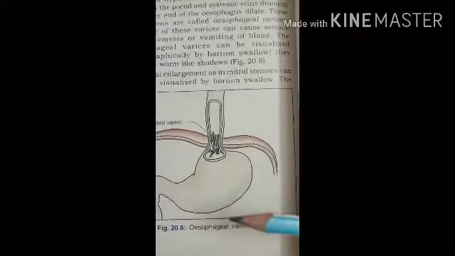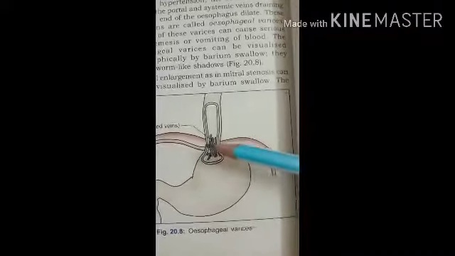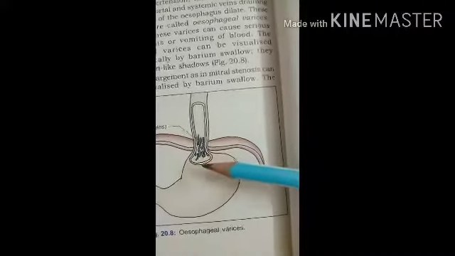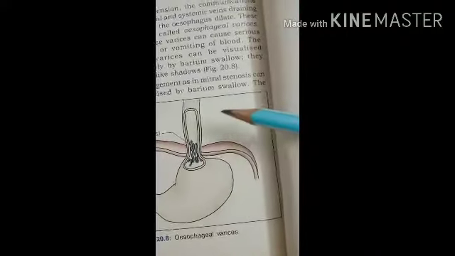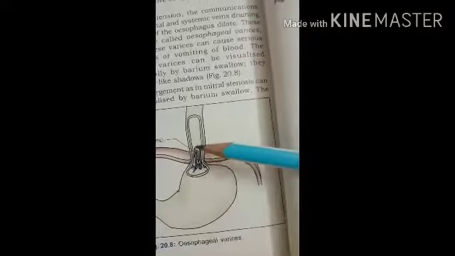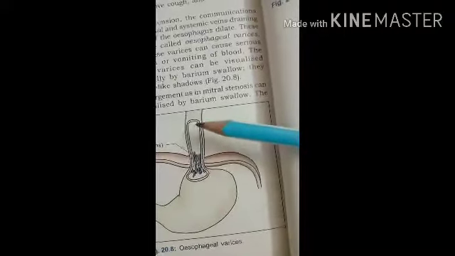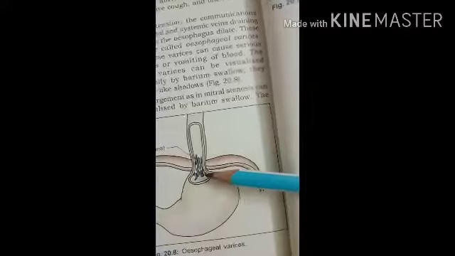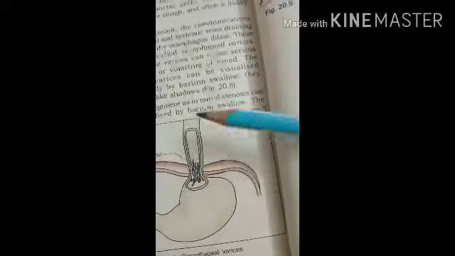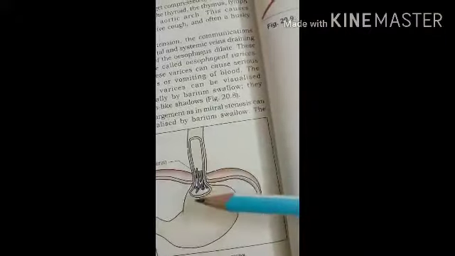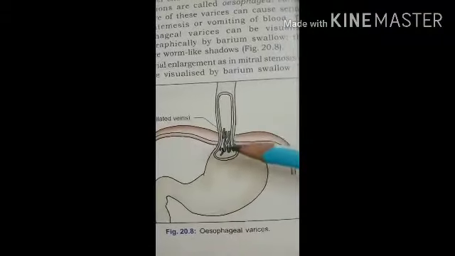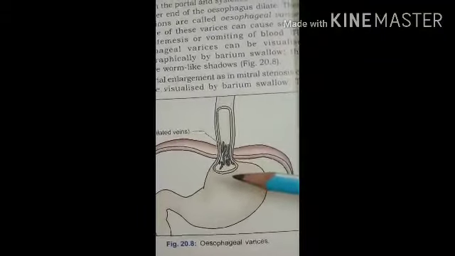In portal hypertension, you know that the lower part of the esophagus has a portosystemic communication of the veins. So the veins present in the lower part of the esophagus become dilated, and because of the dilatation, when the bolus of food enters this region, these veins are injured, and because of it there occurs serious hematemesis, or vomiting of blood. So this clinical condition is called the esophageal varices.